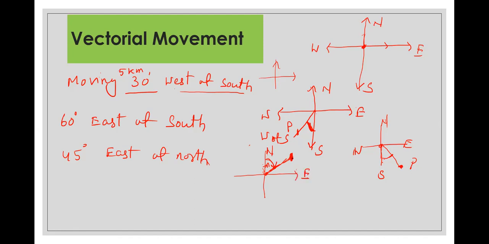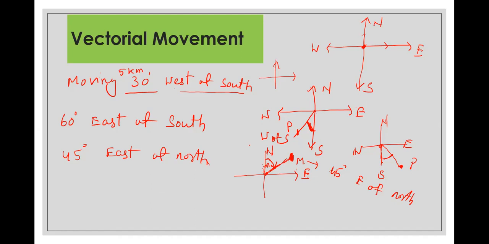Suppose this point is M. So M is the displacement basically. You are here, it is 45 degree east of north. So from these three examples, what you can conclude is, east of north means you first turn towards north. Then whenever you have to turn a certain angle, 45 degree in this case, from north you head 45 degree in the east direction. Okay, this is a trick.